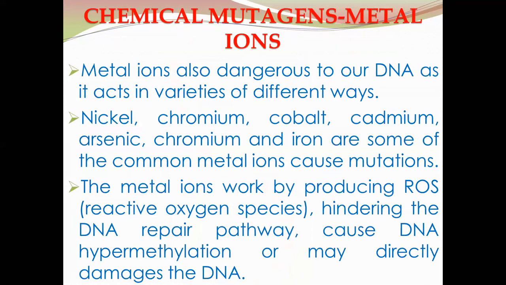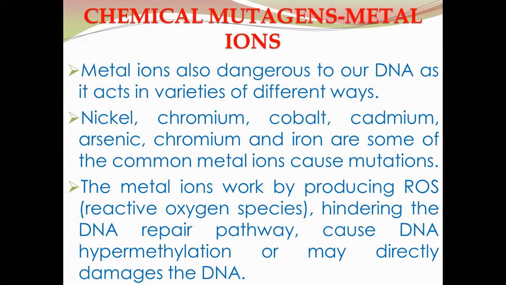Then the different metal ions are also mutagenic. Metal ions are also dangerous to our DNA as they act in a variety of different ways. Nickel, chromium, cobalt, cadmium, arsenic, and iron are some of the common metal ions which are dangerous to the DNA, and these can cause mutations.